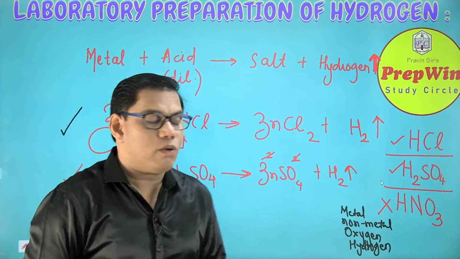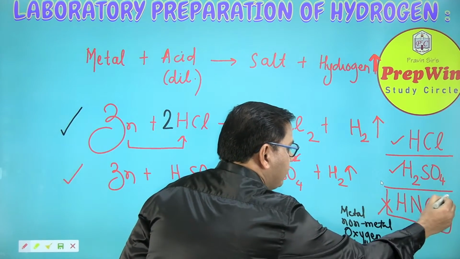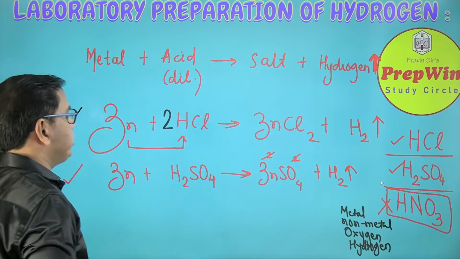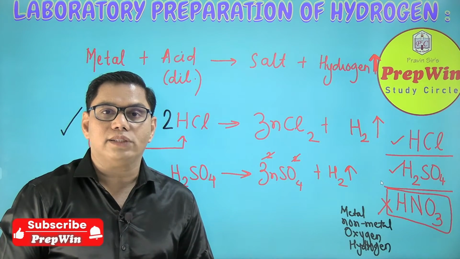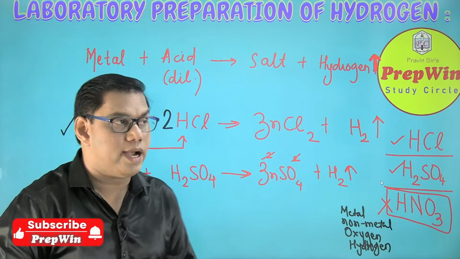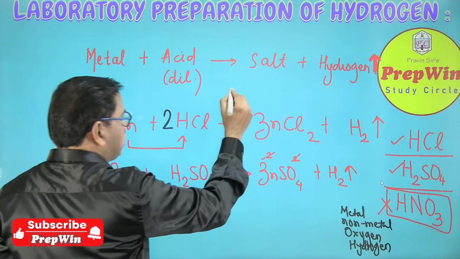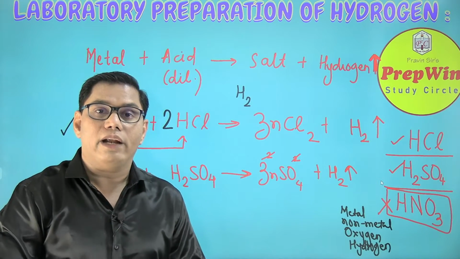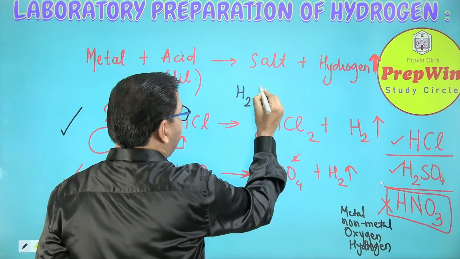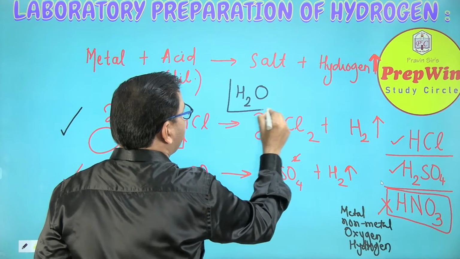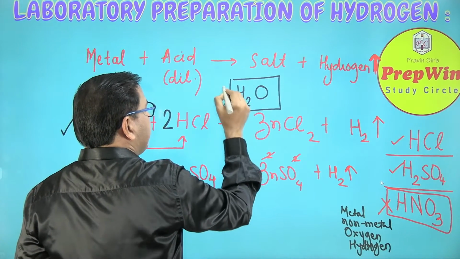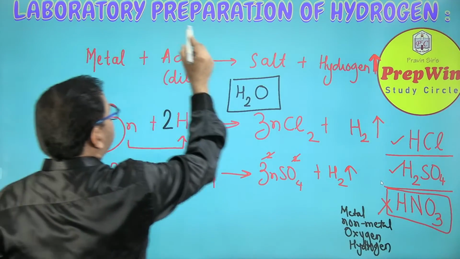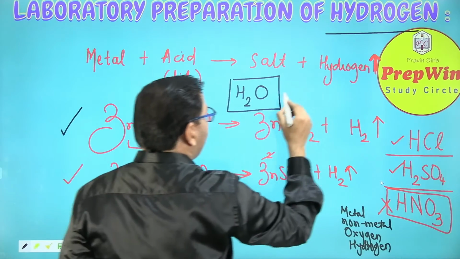Now the question is, sir, why not nitric acid? What is the problem with nitric acid? My dear students, please remember that nitric acid is a strong oxidizing agent. So once you get hydrogen gas, this nitric acid is not going to stop. It will oxidize this hydrogen gas. Oxidation means it will add oxygen, and instead of hydrogen you will get water. And what we are studying is the laboratory preparation of hydrogen and not water.